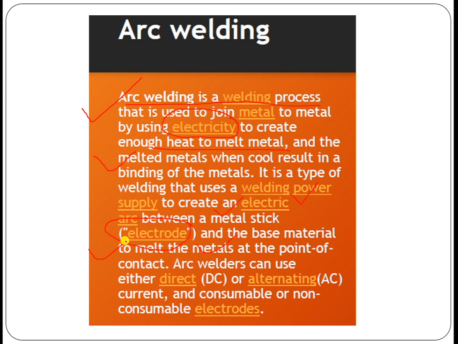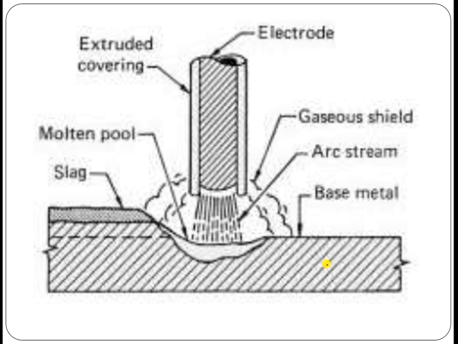By maintaining a certain gap between the joints, the welding rod is kept at a particular distance so that a spark is generated, which is responsible for the heat used for making the joint. Here, direct current or AC current both can be used depending on the requirements, and the electrodes are of consumable and non-consumable types.